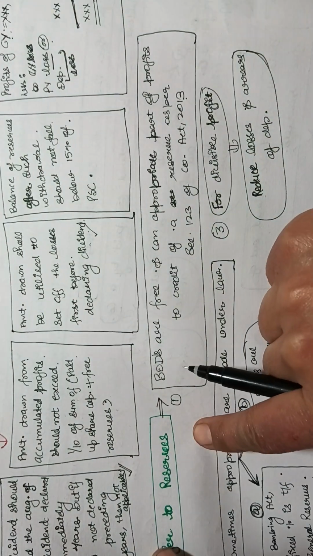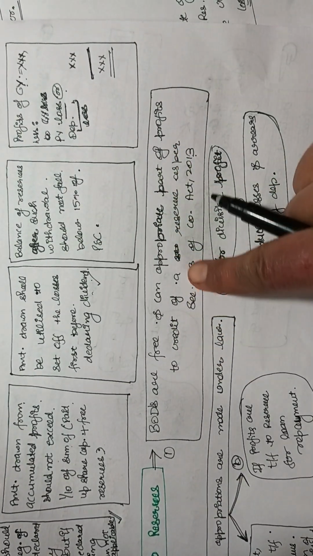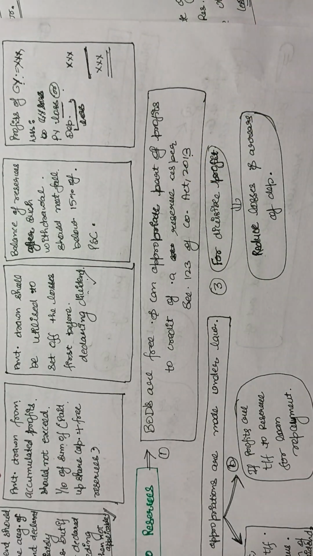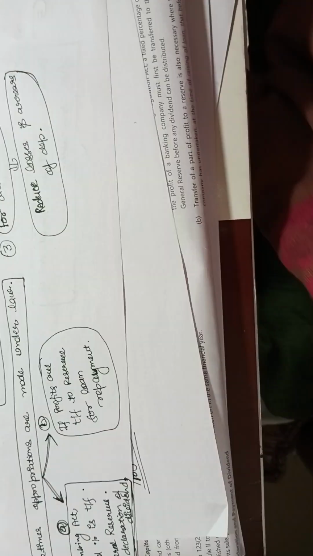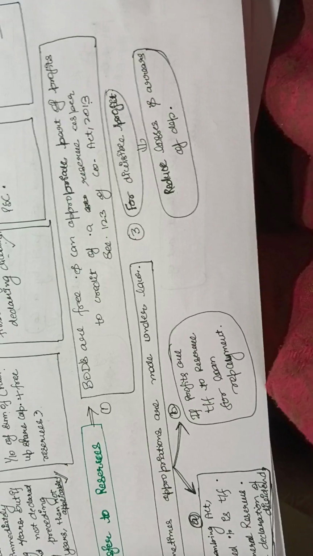And then transfer to reserves. Board of directors are free and can appropriate part of profits to the credit of a reserve as per section 123 of the Companies Act. So the board is free and can transfer any amount to the reserves as per their convenience. Okay.